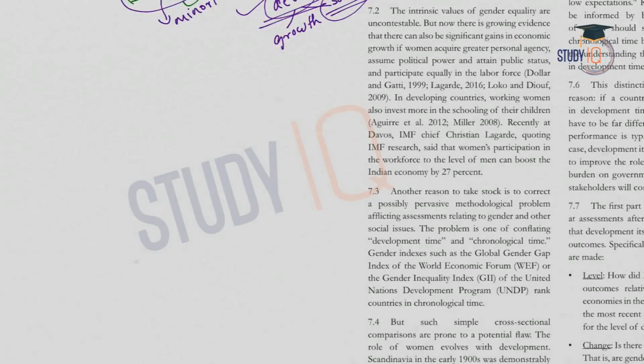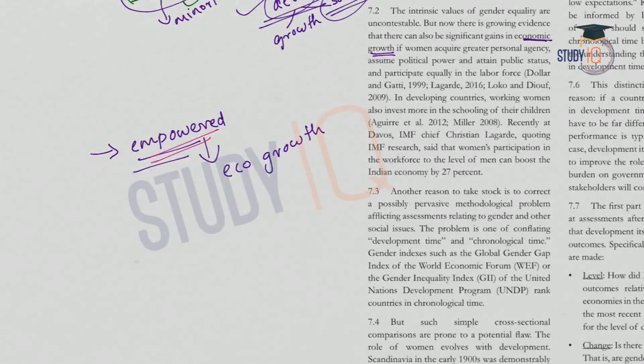And there is evidence, strong evidence from cross-country examples, that if the women in a society are empowered, this will lead to economic growth. So women empowerment is associated with economic growth. And how does this empowerment come? This should come from assuming political power by women, public status, and also equality in opportunity, equal participation in the labor force. Through all these means, women empowerment can be attained. And women empowerment is directly linked to economic growth. The more the women in a society are empowered, the more growth the society will have.